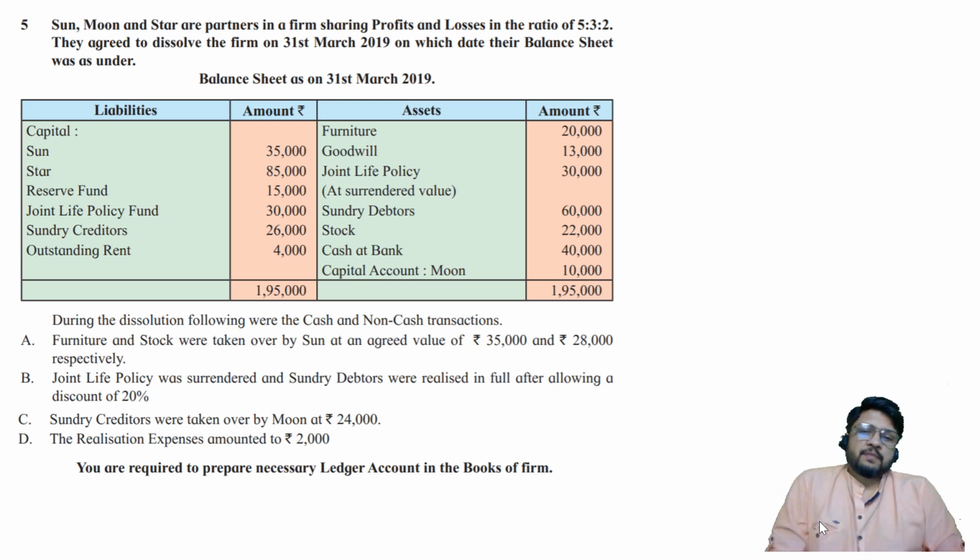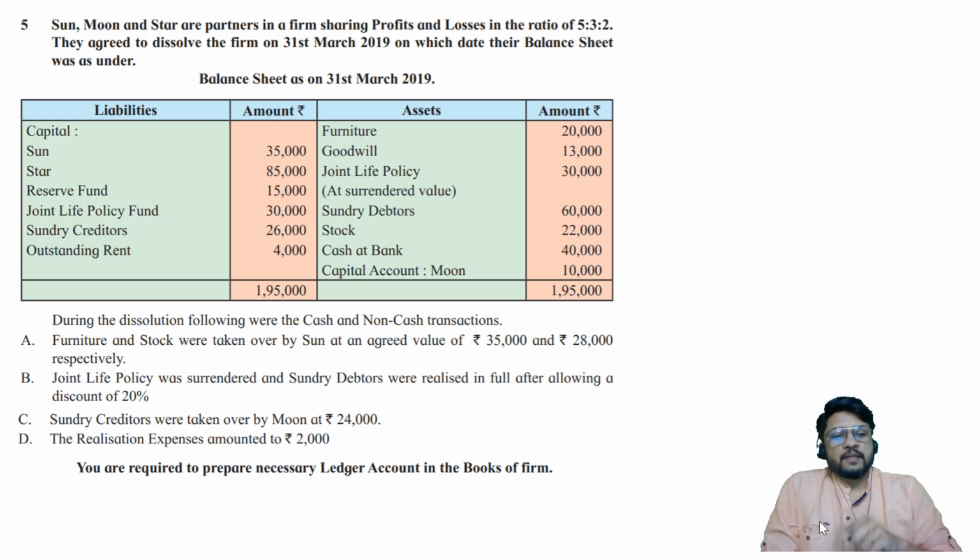In the previous lecture, we had seen a problem in which journal as well as ledger was asked. Now, this is not a question of journal and ledger double situation, but it's a problem of purely ledger account. But it's a nice problem. It has a special item called joint life policy. On the liability side, there is something called a joint life policy fund. On the asset side, we have joint life policy. So this is a new item. Let us try to understand the treatment of the same.